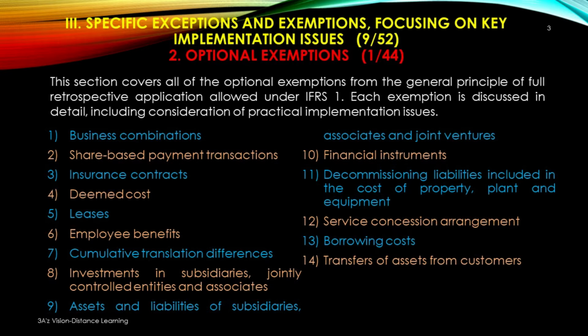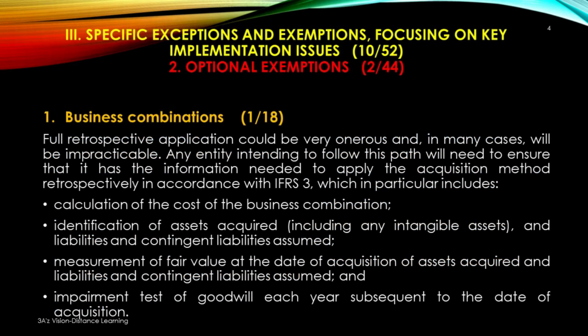So there are 14 main optional exemptions, that are business combinations, share-based payment transactions, insurance contracts, deemed cost, leases, employee benefits, cumulative translation differences, investments in subsidiaries, jointly controlled entities and associates, assets and liabilities of subsidiaries, associates and joint ventures, financial instruments, decommissioning liabilities included in the cost of property, plant and equipment, service concession arrangements, borrowing costs, and the last one, transfers of assets from customers. The first optional exemption is business combinations.